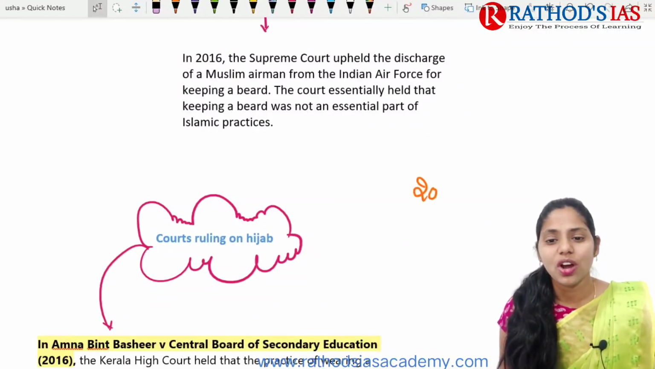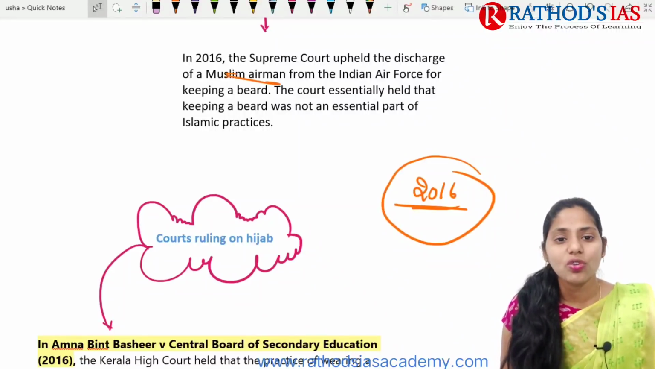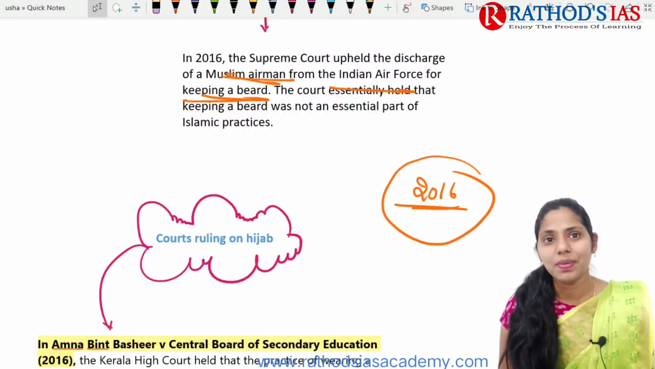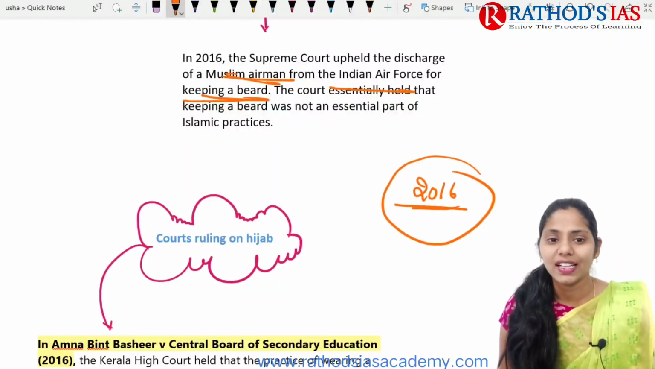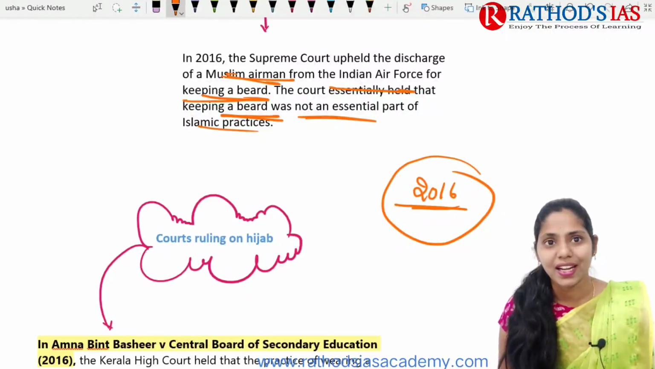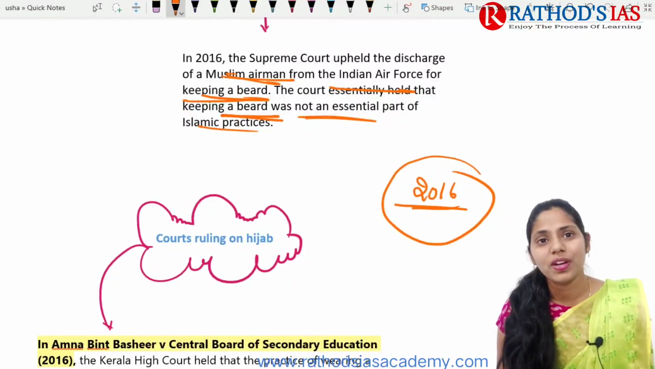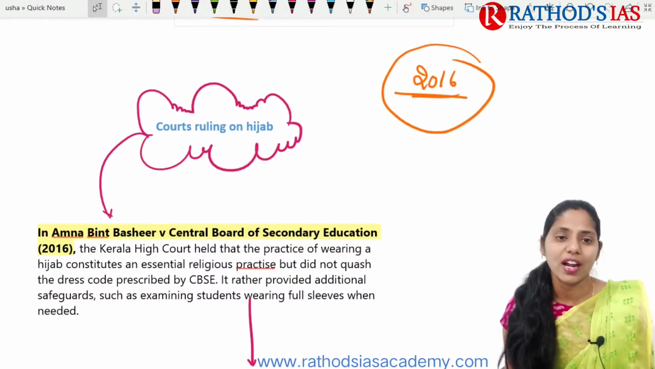And the next one is 2016. In 2016, the Supreme Court upheld the discharge of a Muslim airman from the Indian Air Force for keeping a beard. The court held that keeping a beard was not an essential part of Islamic practices. So keeping a beard is not essential in Islamic practice, and we can also go for removing that beard.